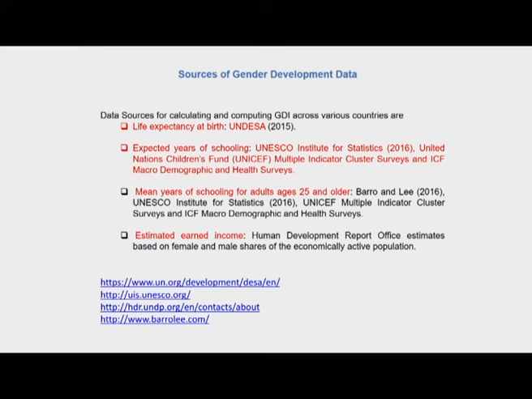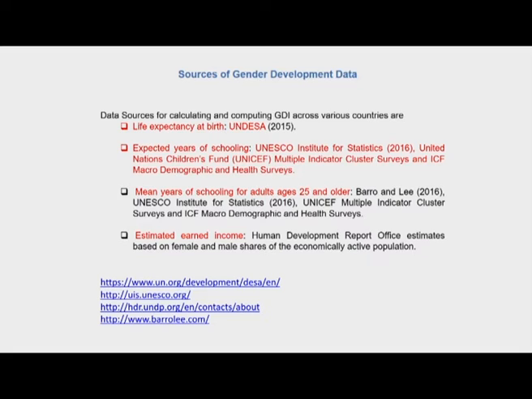Expected years of schooling data is collected from the UNESCO Institute for Statistics, and then there are various surveys carried out by the UNICEF. Under the aegis of the UNICEF, various demographic and health surveys are carried out, and those data are relied upon for getting data on expected years of schooling.